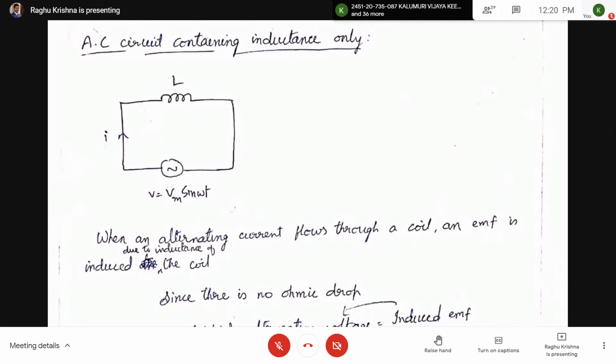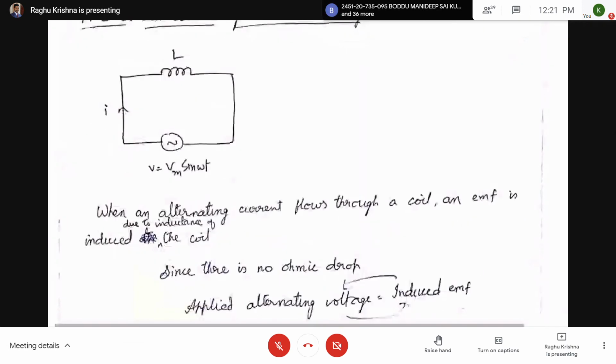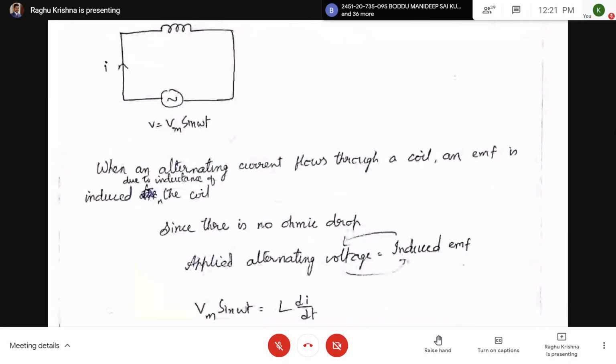That means R will be 0. When R is equal to 0, there is no ohmic drop, so there will be no voltage drop in the circuit. So there will be an induced EMF in the inductor, and that induced EMF is equal to the applied alternating voltage.